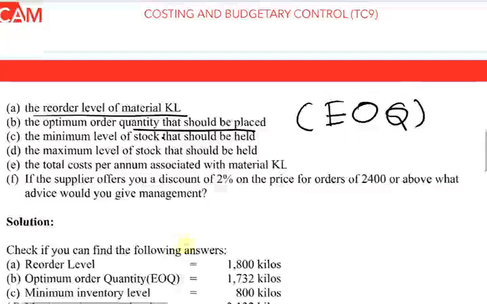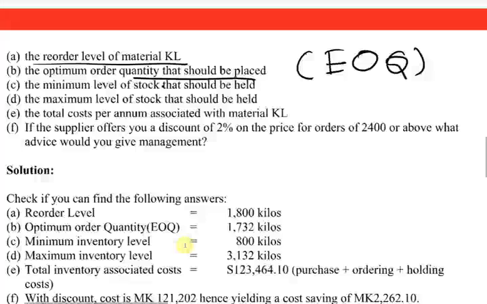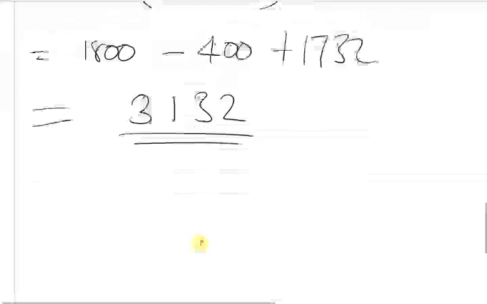So let us go and see E, which is saying the total cost per annum associated with material KL. So what is the total cost? We want to find the total cost which is associated with material KL. The first thing, we know that the first cost that they have incurred is the purchasing cost.